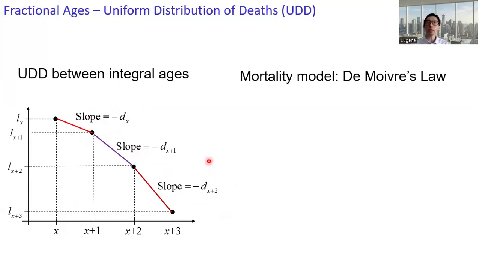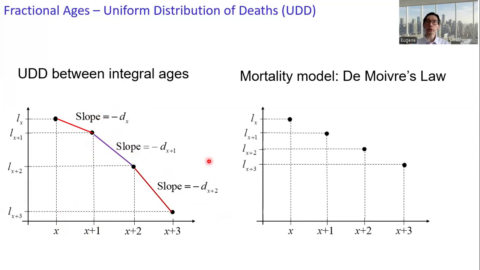For the De Moivre's mortality law, we also have something related to the uniform distribution. We have the survival distribution. Under De Moivre's law, we still have a straight line linking two integral ages.